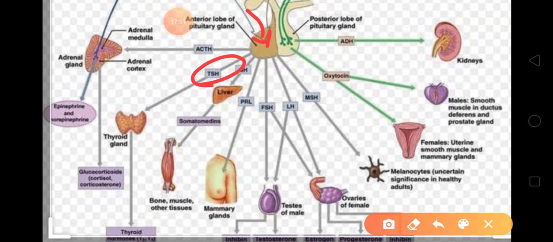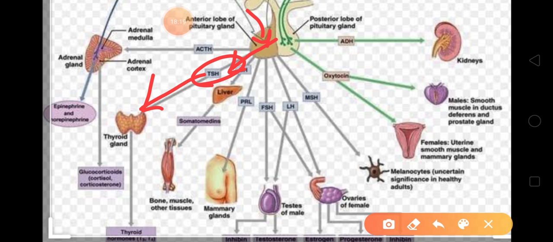So the hypothalamus will release the hormone into the pituitary. They will activate the release of TSH. So if they are activated, or we can say if they are getting the signal or message from the hypothalamus, at that time only they will form or secrete these hormones.